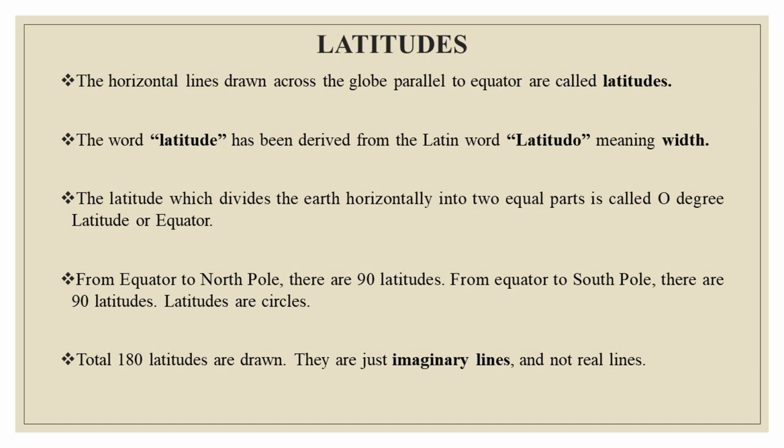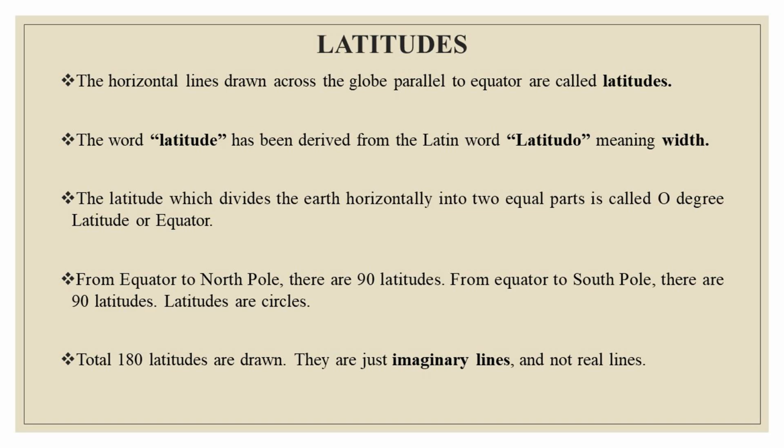Now, the English word latitude has been derived from the Latin word called latitudo. This is the Latin word actually. It means width.